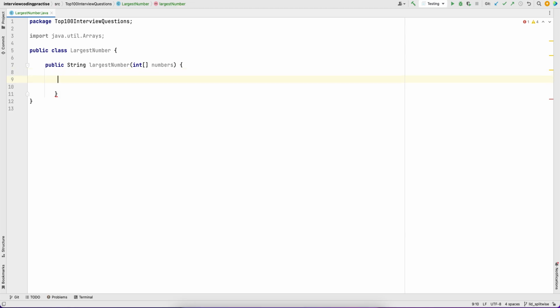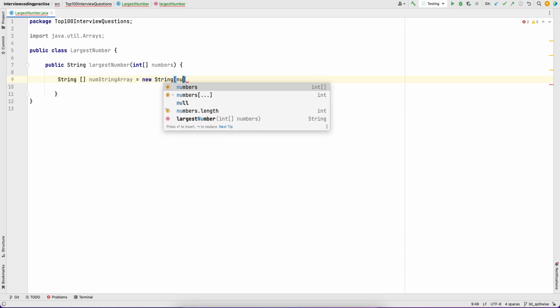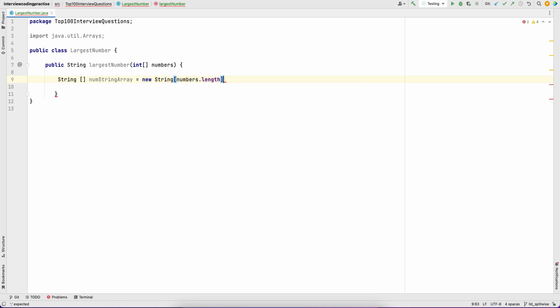So we have a number array. Here, what I am doing is first converting it to a string, because we have to return the string, and the number length could become very large since we are appending and returning it. So I am taking the numbers and converting them to a string array first, and I will also show you the merge sort logic internally so you will get more clarity. Now I am just filling this up, converting each number into a string.